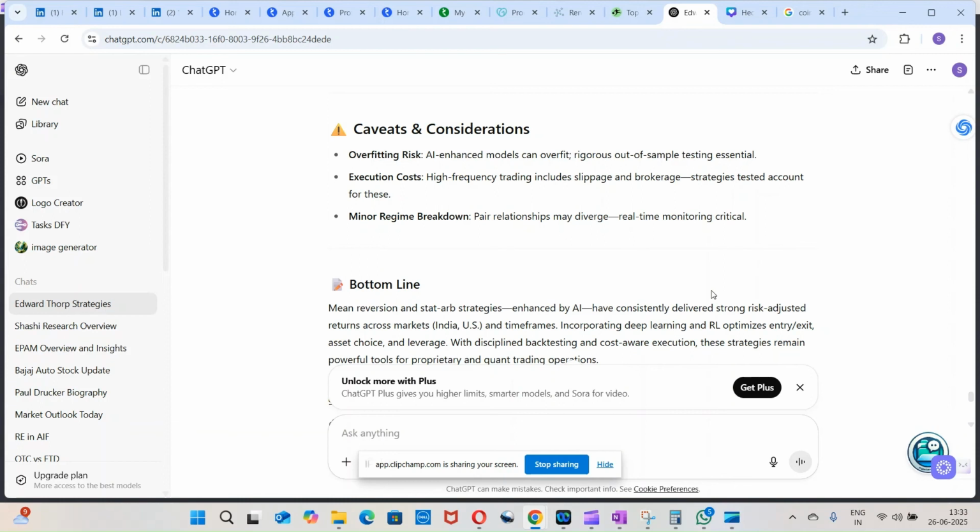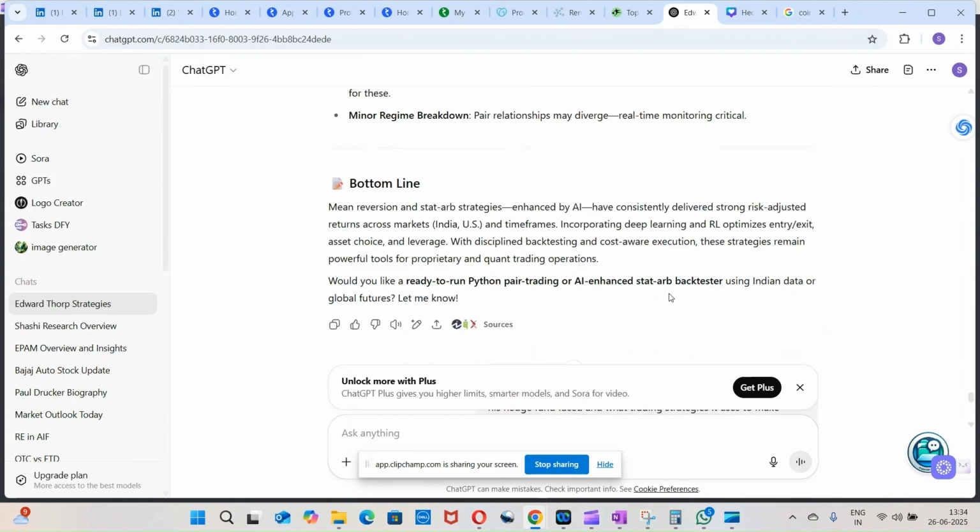But we need to consider that when you do high frequency trading, there is a lot of slippage and brokerage, and the strategies need to be profitable after it. That needs to be tested, and we need to use out of sample testing to avoid overfitting risk. Minor regime breakdown, so pair selections may diverge. Real time monitoring is critical. You can't just leave it to algos, some real time monitoring is needed.